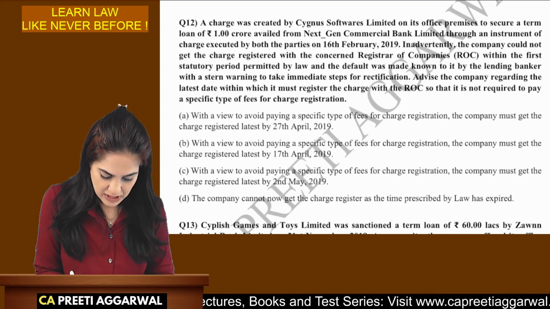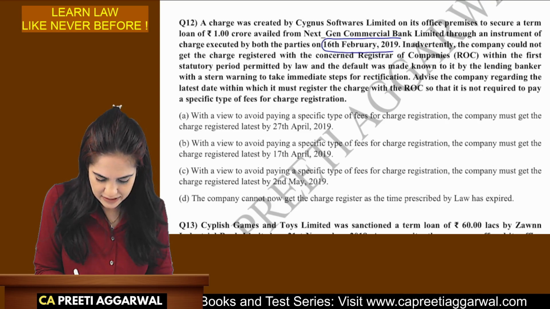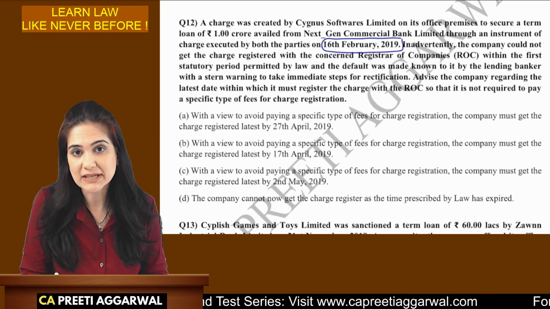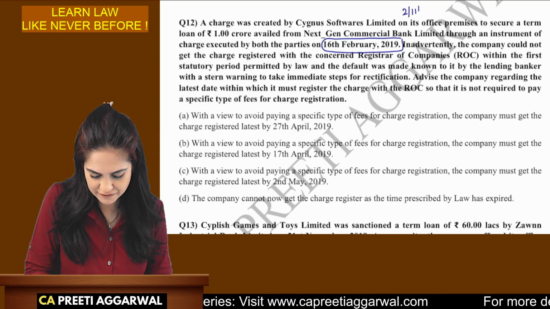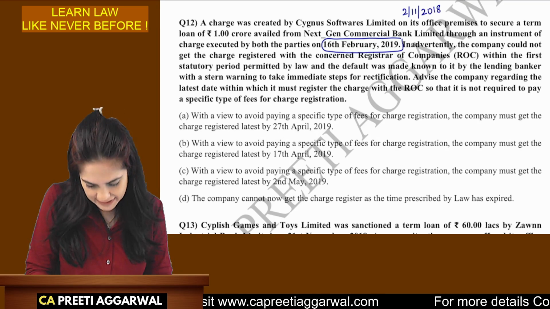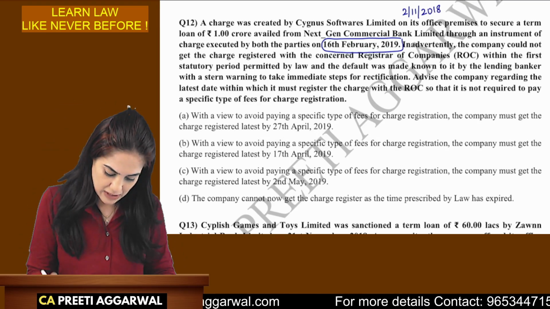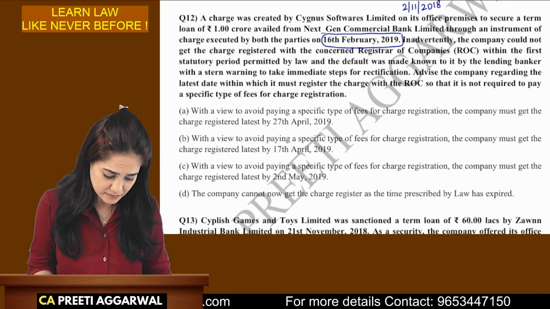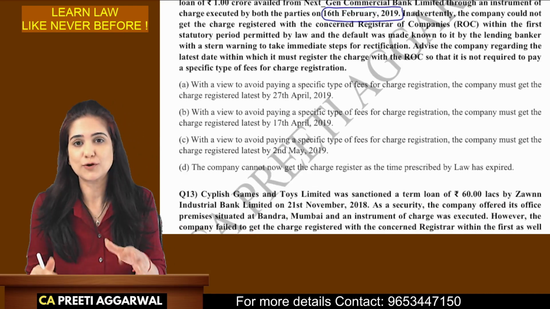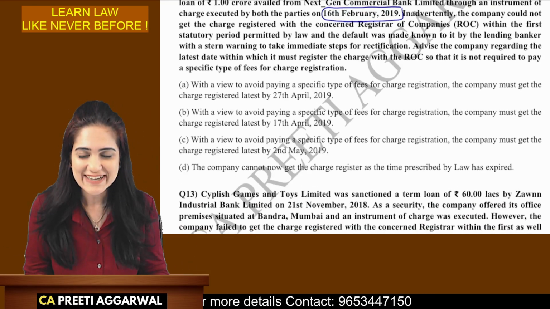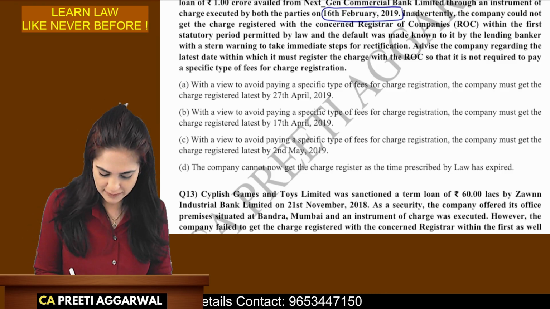Now, wait. The charge is created in the year 2019. It means it is after 2nd of November 2018. So the provisions will apply accordingly. Now, they have not registered it. Advise the company. They don't want to pay any ad valorem fees. So within what time should they register?